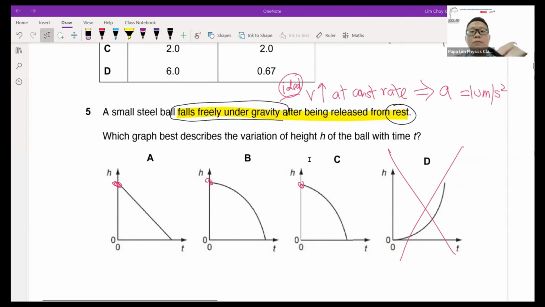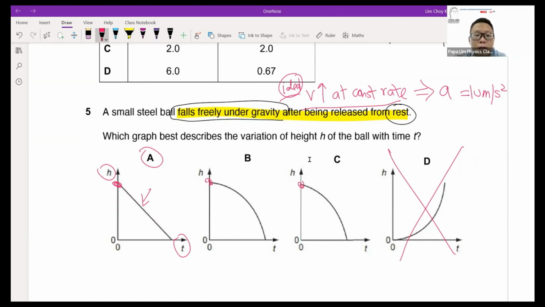We will know that the velocity is increasing at a constant rate, which means the velocity will never be a constant number. So option A will be wrong, because for the height-time graph, the gradient here refers to the rate of decrease in height of the ball, which gives an indication of the speed of the ball.